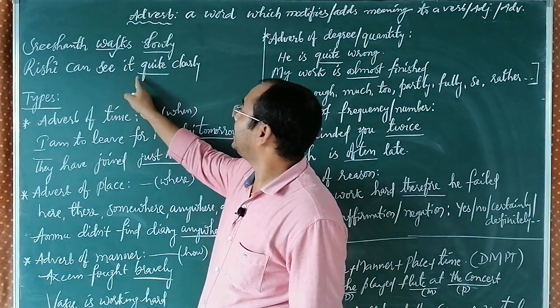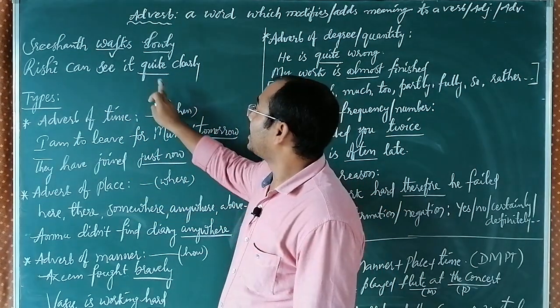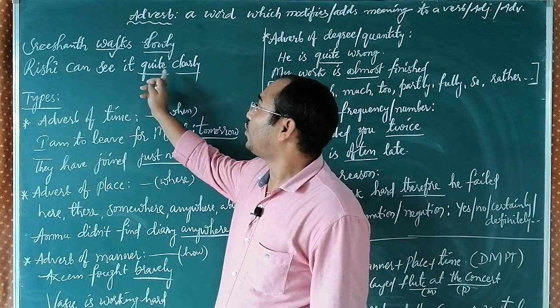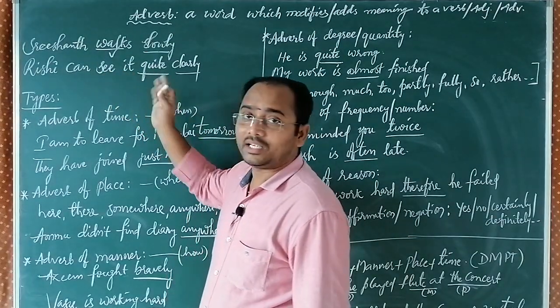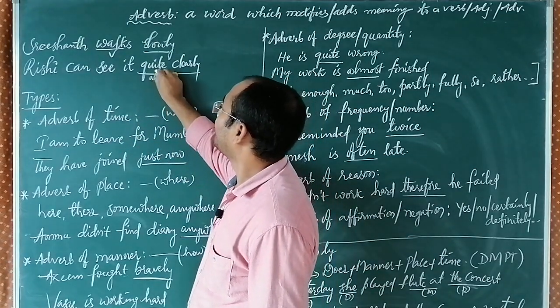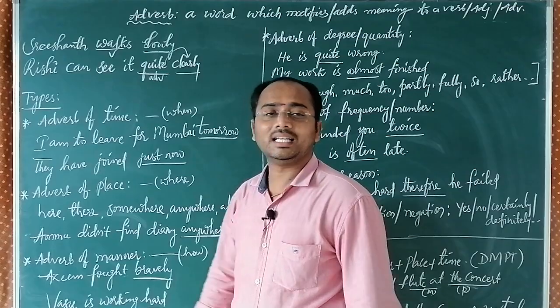Next, Rishi can see it quite clearly. Here two words are there. Quite: he can see quite, so that is an adverb. And how much clearly can he see? Quite clearly.